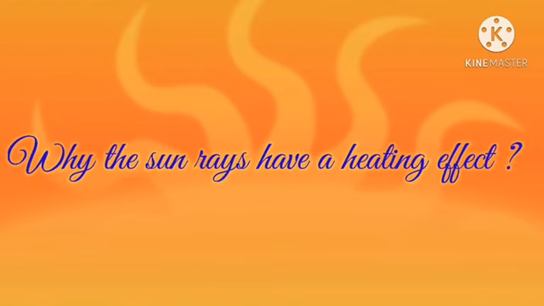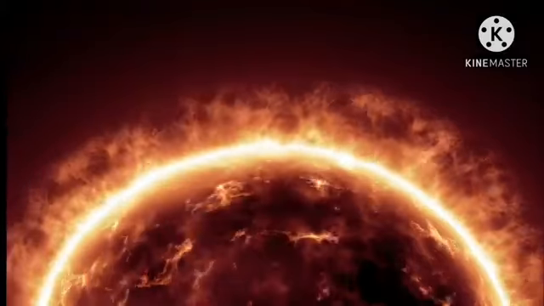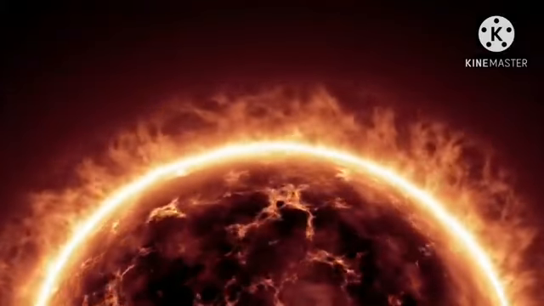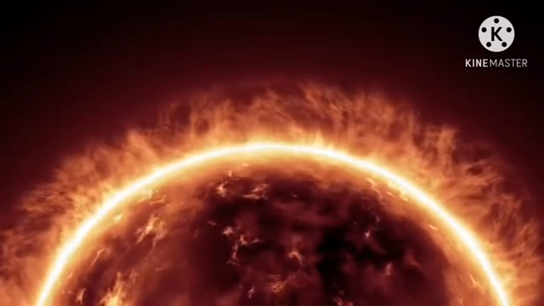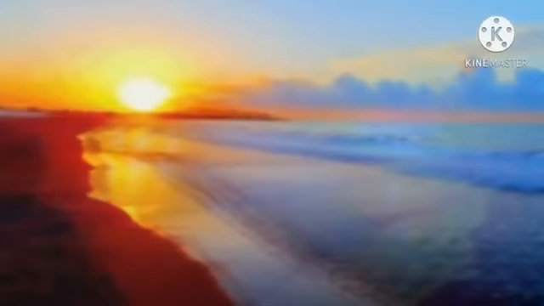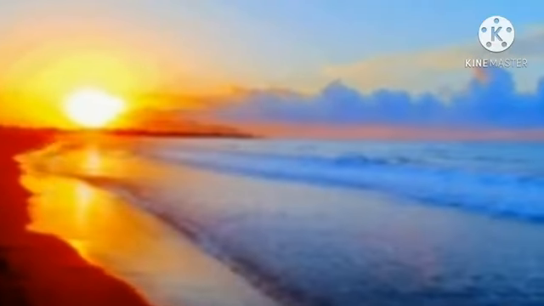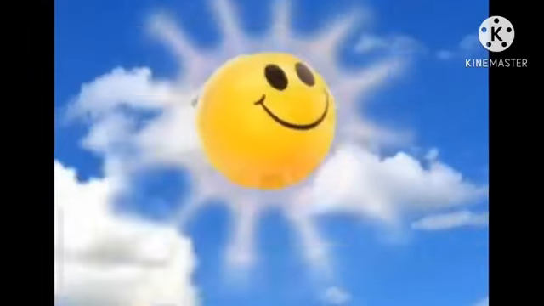So, why do the sun's rays have a heating effect, which are also a form of light? Our body perceives a part of the wavelengths radiated out by the sun as heat. This portion is known as infrared radiation and includes the wavelengths larger than those of visible light. Using this knowledge, we make infrared lamps, which are used in medicine to relax muscular tensions with their soothing warmth.